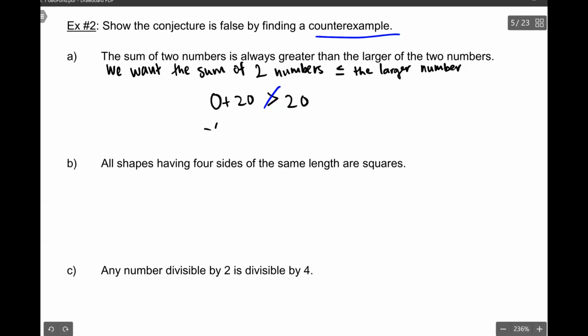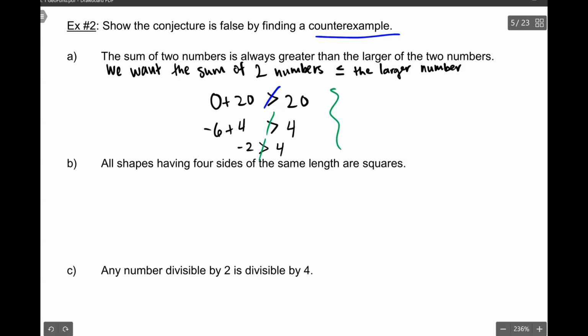I could also have -6 and 4, right? When you add that, is the sum greater than 4, because that's the larger number? No, it's not, because -2 is not greater than 4. That is false. So those are some counterexamples.